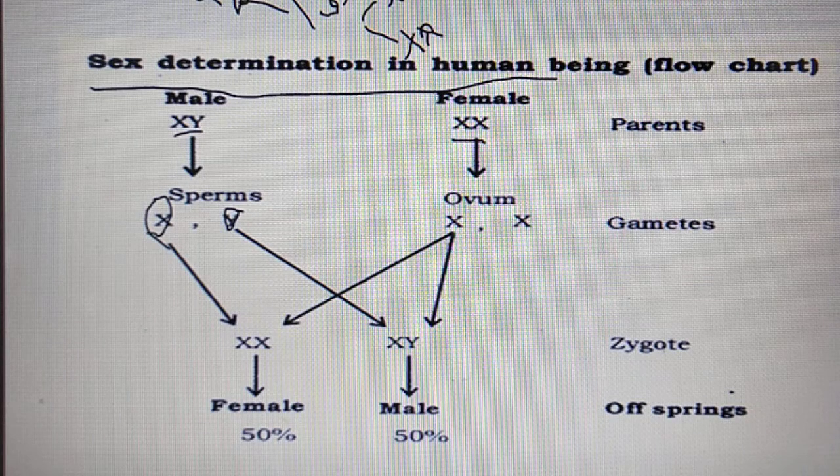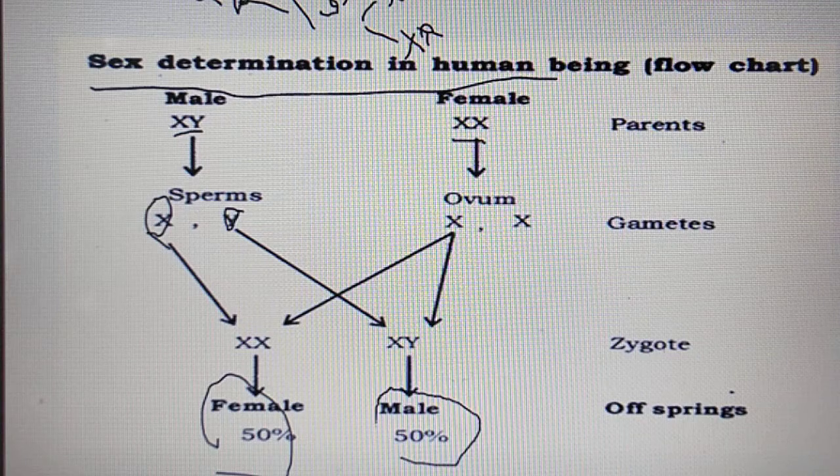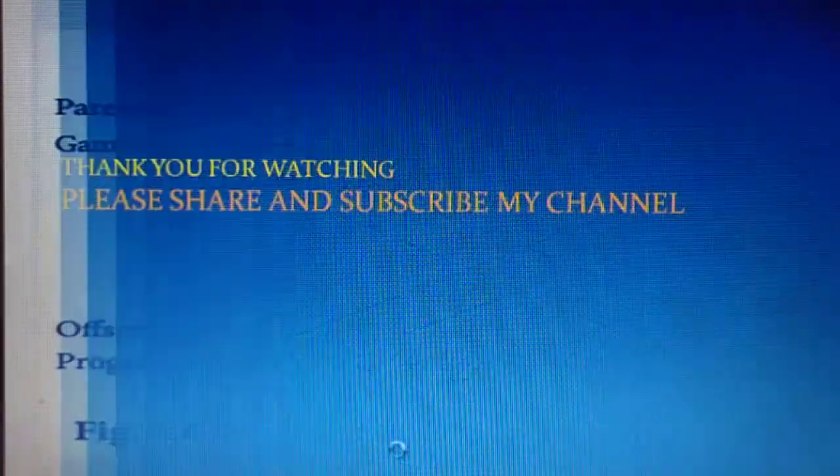If the sperm carrying the X chromosome fuses with the ovum carrying the X chromosome, it will be female. And if the sperm carrying the Y chromosome fuses with the ovum, it will be male. So there is a 50% chance for female and a 50% chance for male offspring.